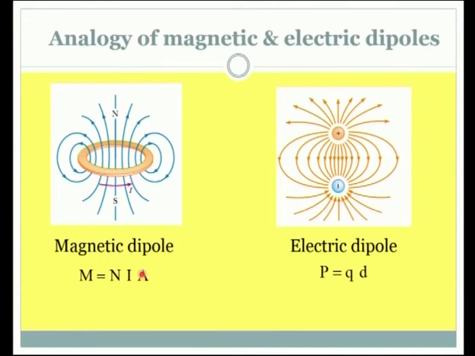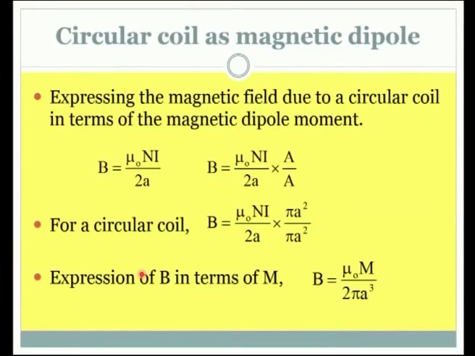And if you want to implement the dipole moment into the expression for magnetic field, it is quickly done here. Have a look at this. At the center of the current carrying coil, this is the magnetic field produced by the coil. B is equal to mu naught N I by 2A, which we have derived. And if you want to incorporate the expression of magnetic dipole moment, what is the magnetic dipole moment? It is NIA. So, multiply and divide with A, because already we have NI, the only term missing is the area. So, multiply and divide with area.